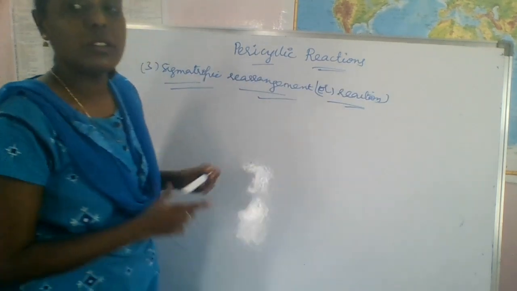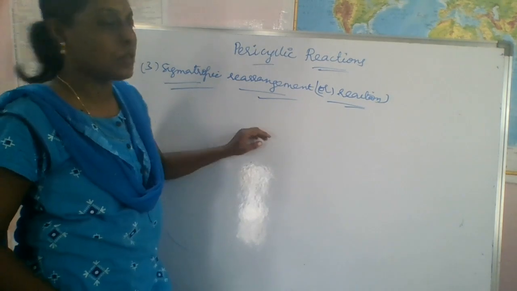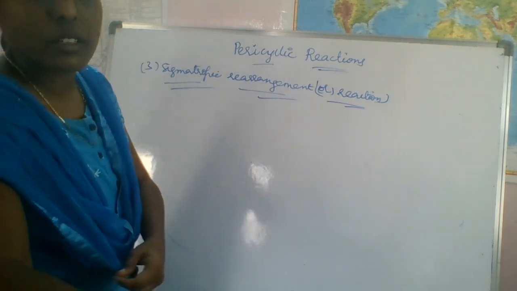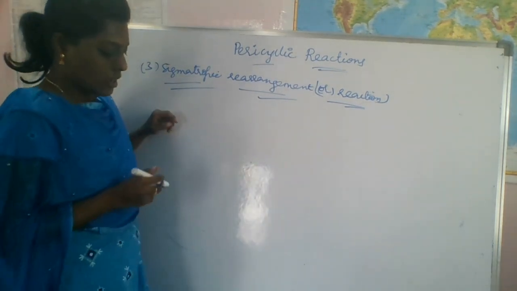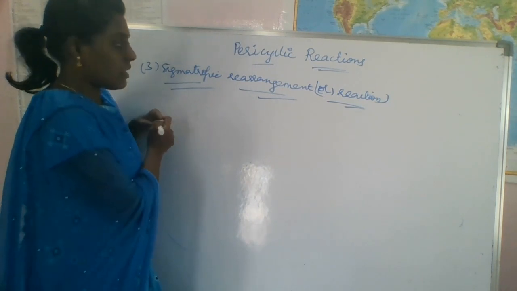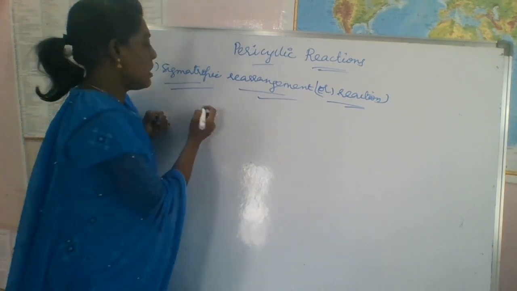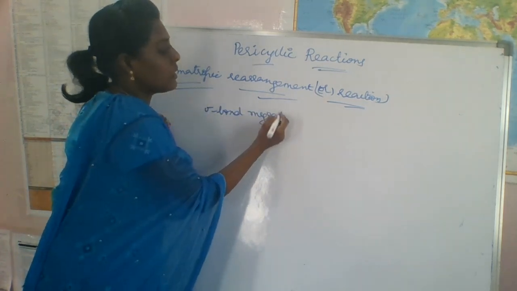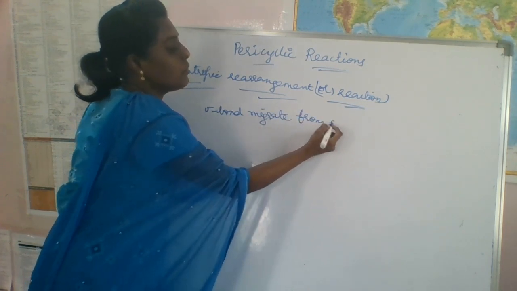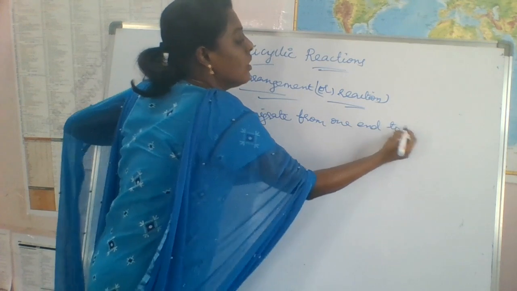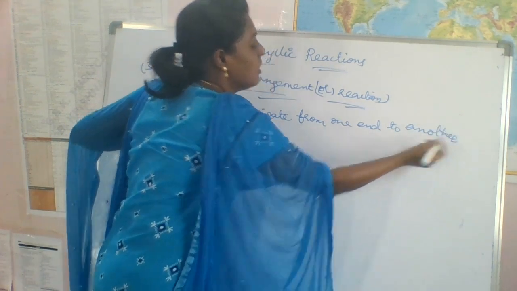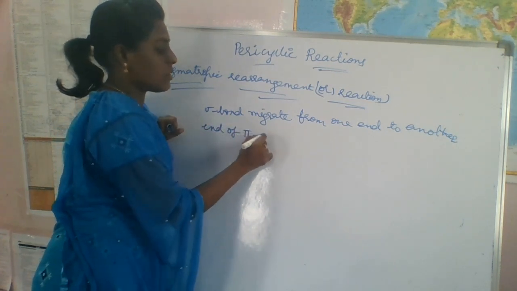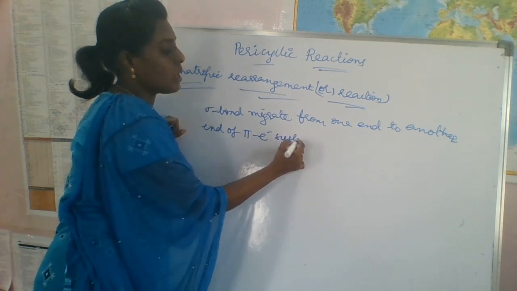Next, the third one: sigmatropic rearrangement or reaction. It is a reaction in which a sigma bond migrates from one end to the other end of a pi electron system.